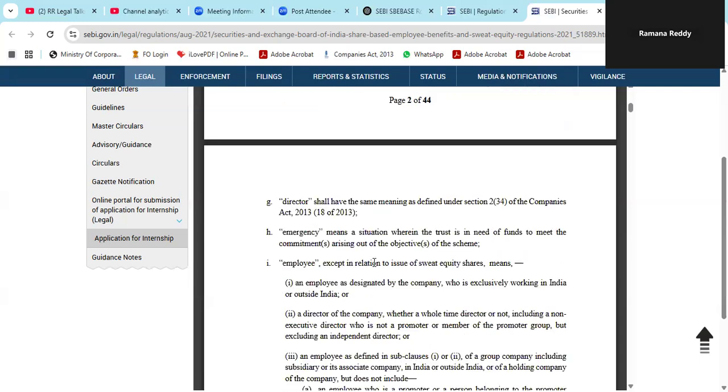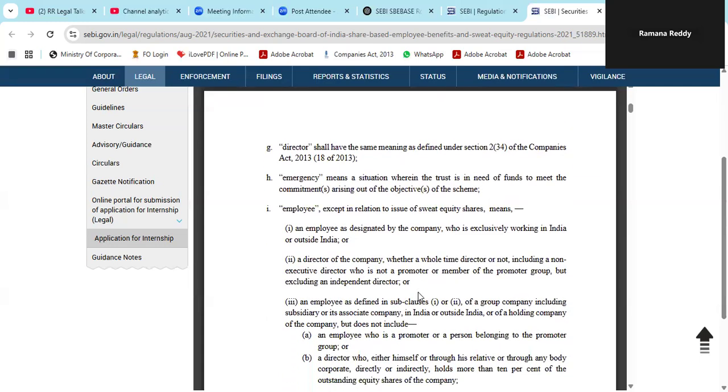And emergency means a situation where a trust needs funds to implement the schemes. Employee, this is crucial. Who is an employee? Because employees only will get the benefits. Are promoters also employees? No. Is a member of the promoter group an employee? No. Are independent directors employees? No. So these will not be covered under employee, and they won't get any benefits under these schemes.